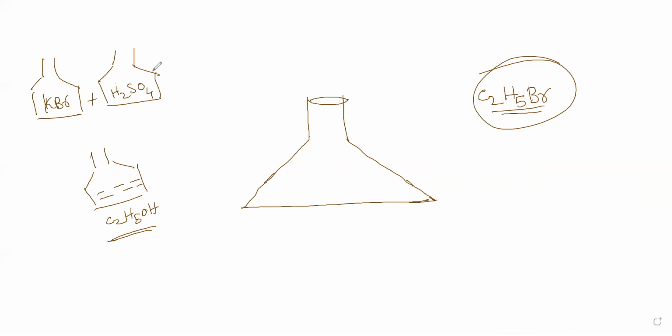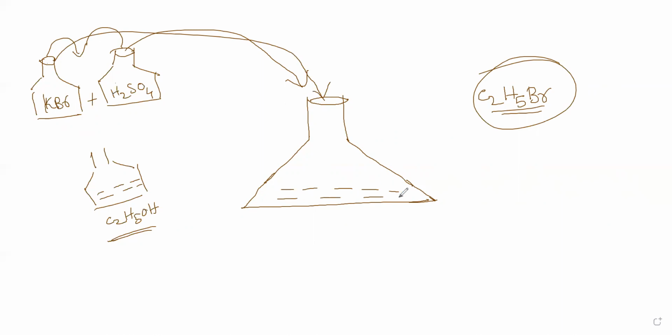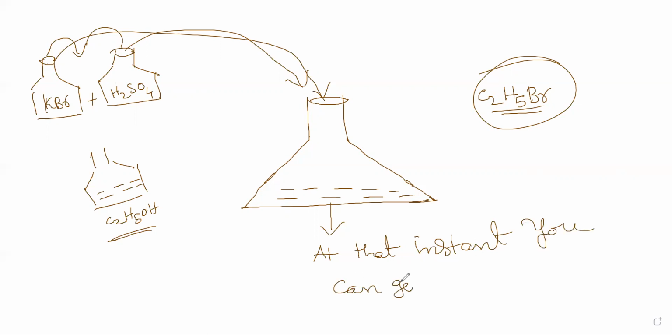Got it? Now what I will do, I can mix these two chemicals in this beaker, and at that instant you can generate HBr.